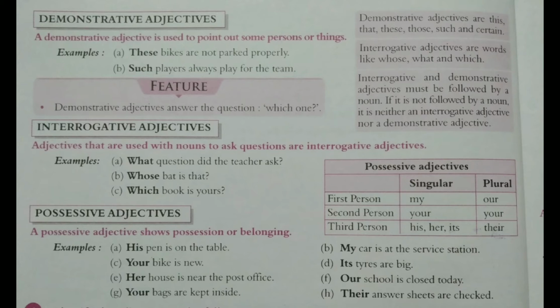Now we move to page number 30. Demonstrative adjectives. This is the new topic. So what is it? A demonstrative adjective is used to point out some persons or things. It means when we want to show or point out something, when we want to demonstrate something, then we use demonstrative adjectives. Some of these are this, that, these, those, such, and certain.